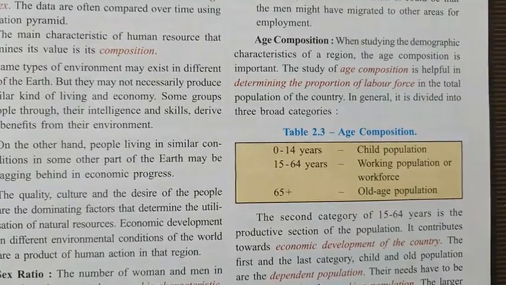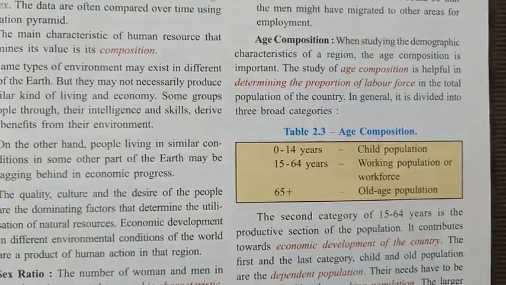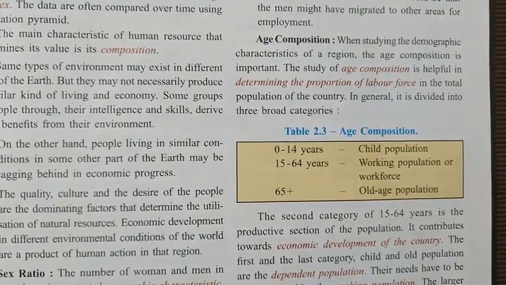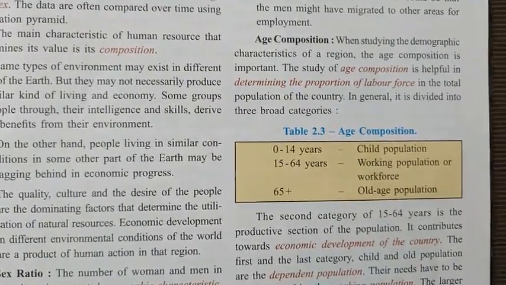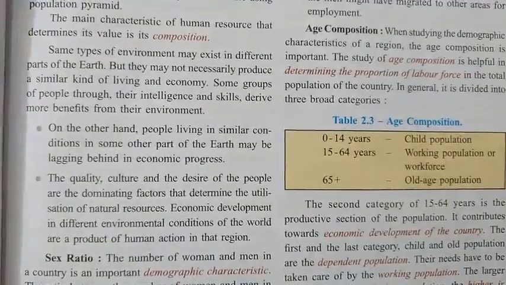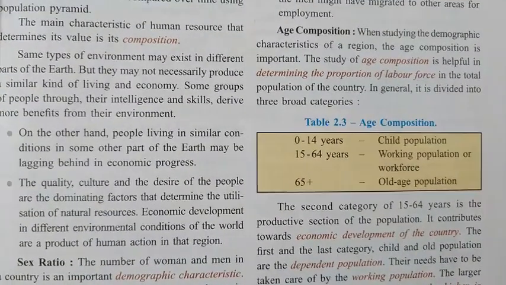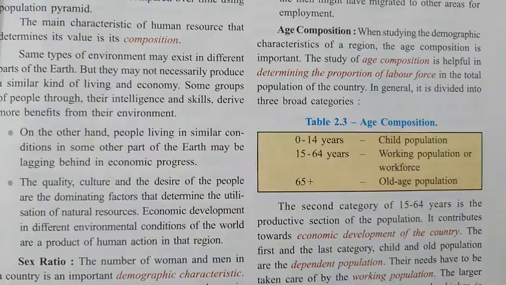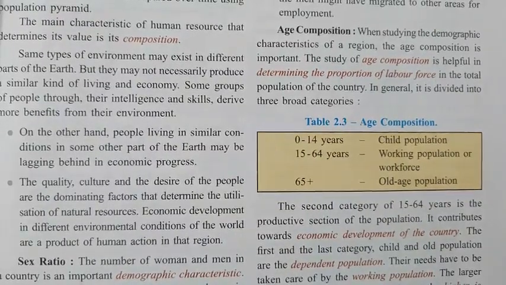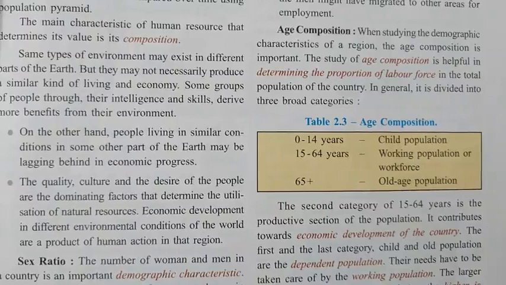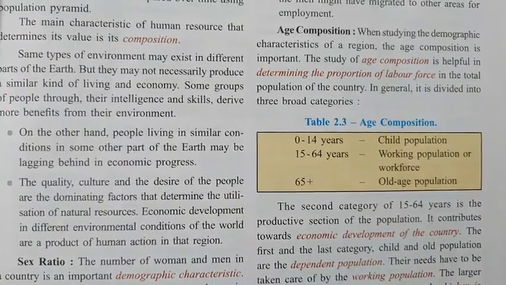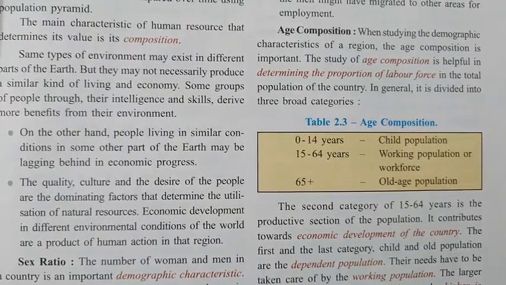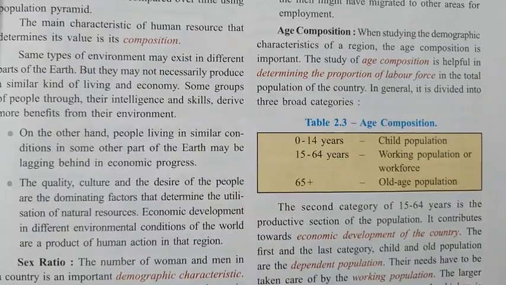For example, there is the agricultural sector, meaning the people who are engaged in farming, in agriculture. So that sector is called the agricultural sector. Then there is the industrial sector, the population working in factories or in industries. They are called the industrial sector. Then the people who are engaged in the transportation business are kept in another category, the transportation sector.